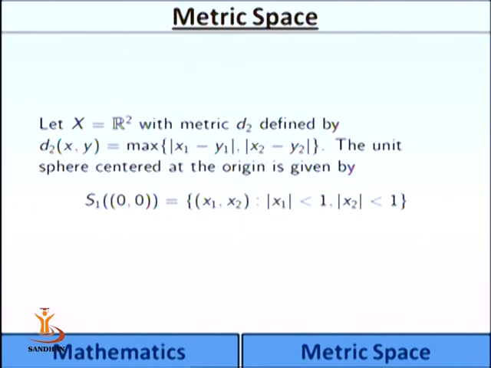Now if you take X equal to R2 with metric d2 defined on it, which is the maximum, then the unit sphere centered at the origin is given by S1(0, 0), the set of all (x1, x2) such that modulus of x1 is less than 1 and modulus of x2 is less than 1. Now we want points at distance 1 with respect to the definition of d2. What will it be? Let us see on the tele-top.